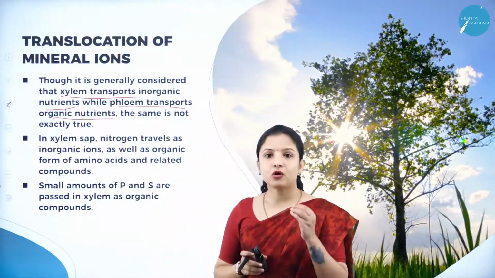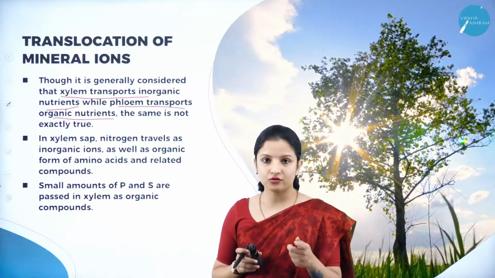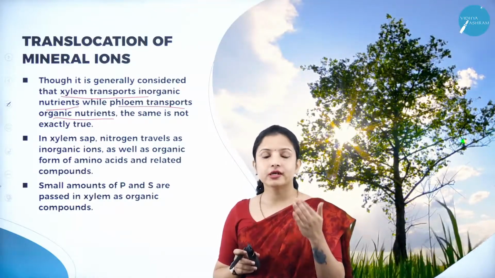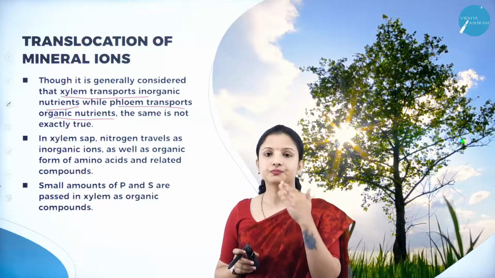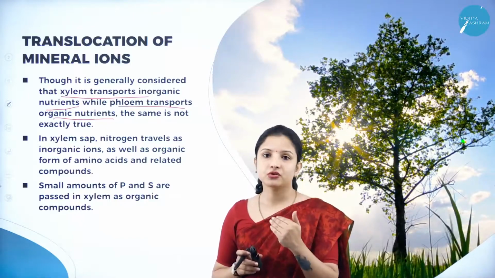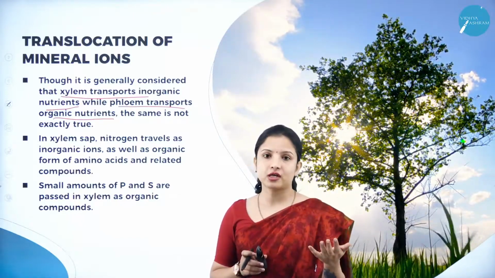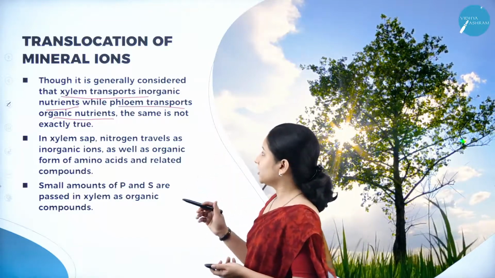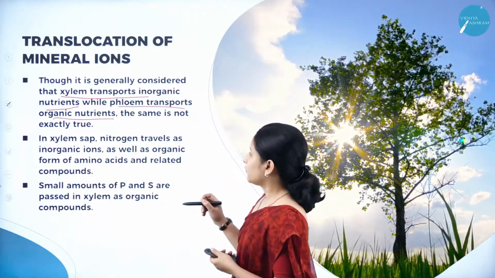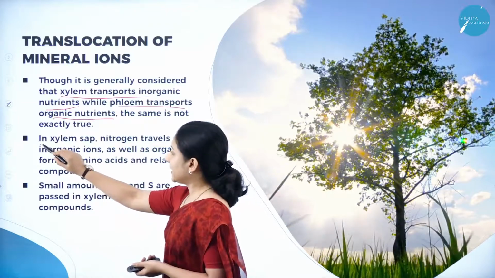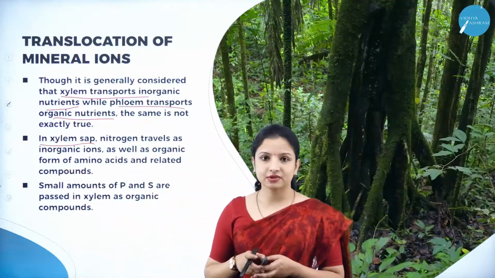So the xylem plays a very important role here. The inorganic nutrients are transported by the xylem, whereas the organic nutrients, that is the food particles, will be transported by the phloem. Here what happens is the xylem sap. What is the xylem sap made up of?